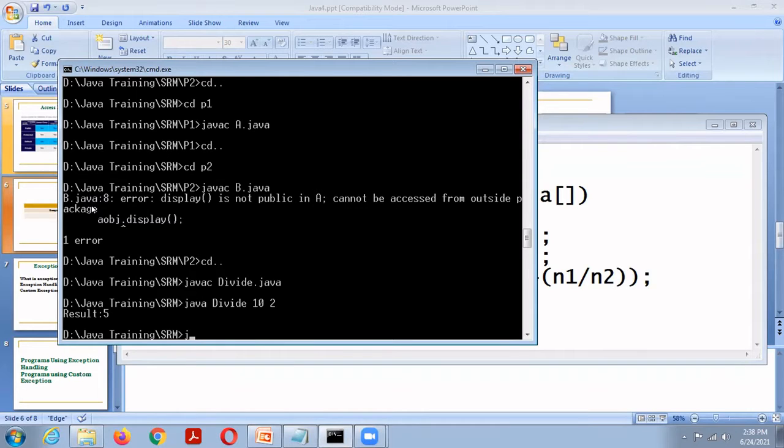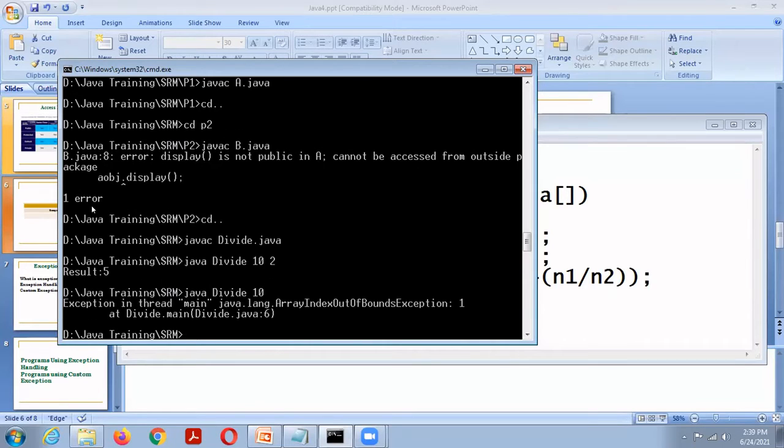Suppose I give java Divide 10. Then the output will be java.lang.ArrayIndexOutOfBoundsException, because here there is no value for a[1]. a[0] is given, but a[1] is not given. So it throws an ArrayIndexOutOfBoundsException.